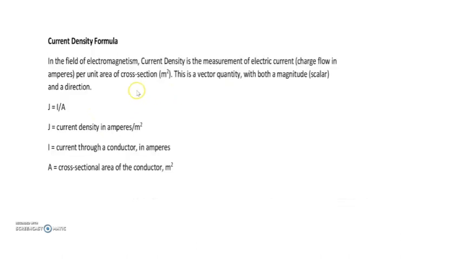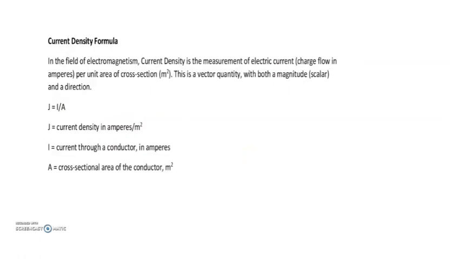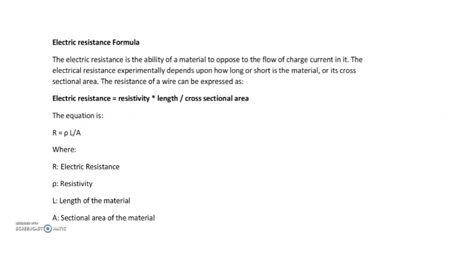Next one, current density. Current density is the current within a given cross section or area of the conductor. Okay. So current density is a measure of electric current per unit area, and it is given by J. It is equal to current I by area. Okay. So that is current density.